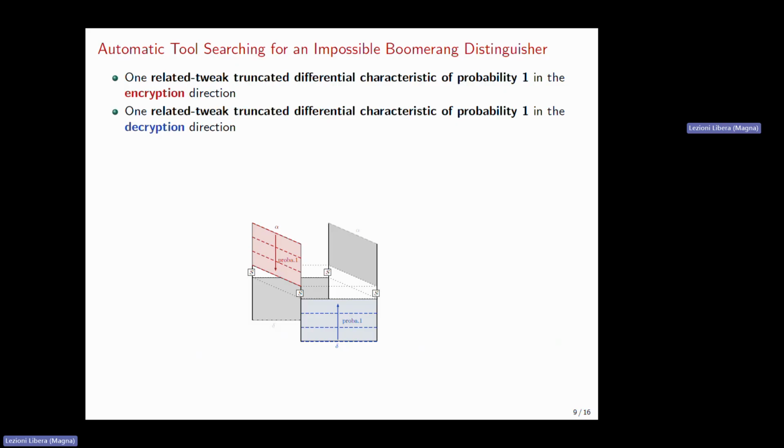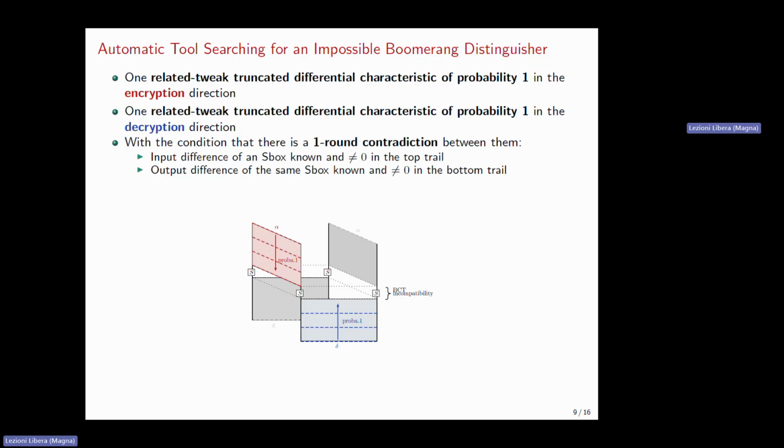So the first thing is to look for the red and the blue trail. Here we simply say that we have a difference that will be propagated with property 1. We next need to tell the model that we want a contradiction in the middle. To do so, we tell the model that for one S-box in the middle, we want the input difference of this S-box to be known and different from 0, whereas for the same S-box, we want the output difference in the bottom trail to be known and different from 0.